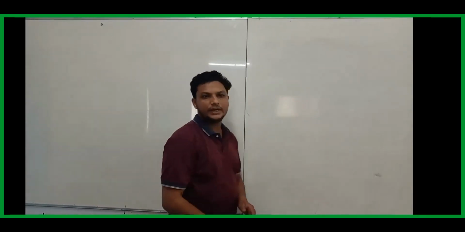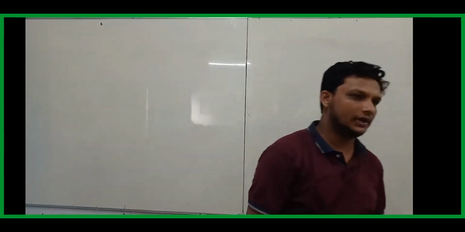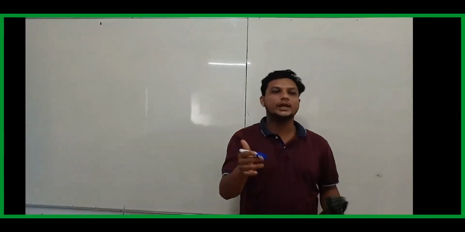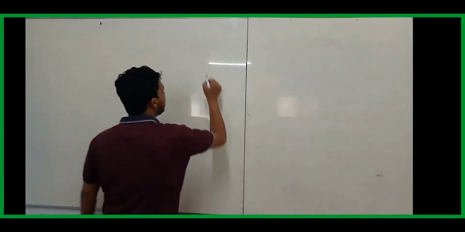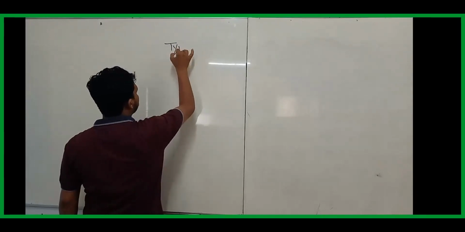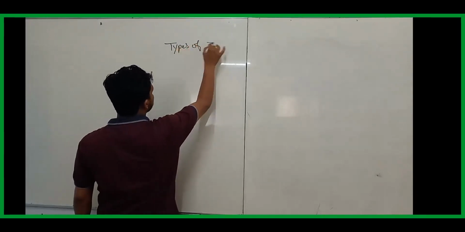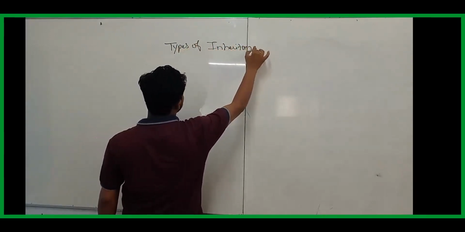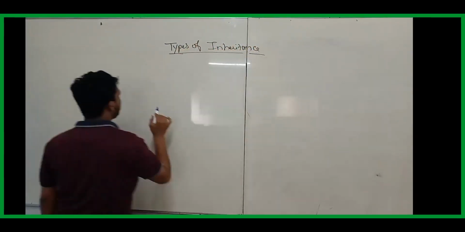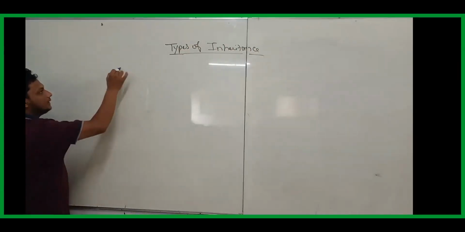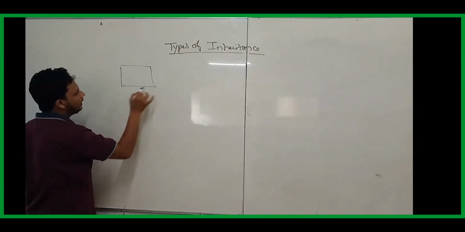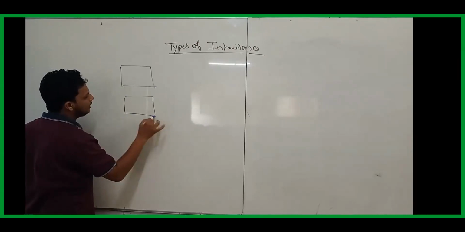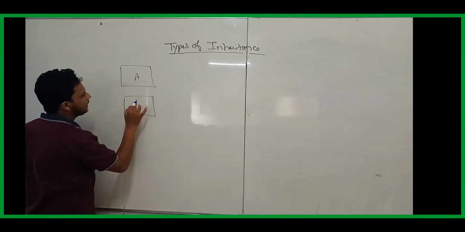Now there are different types of inheritance that are available. Which of them are supported by Java? Let's see that. Very first thing, I'll tell you. I have a class called A. I have a class called B. Let me tell class A, class B.